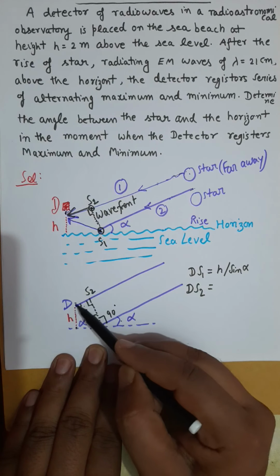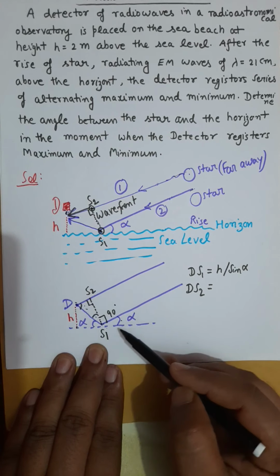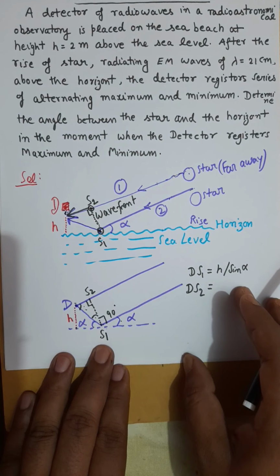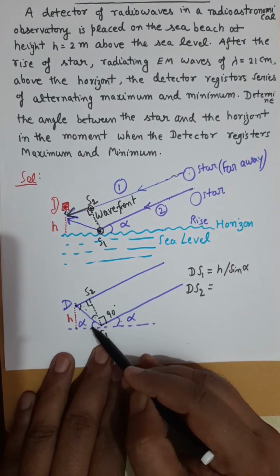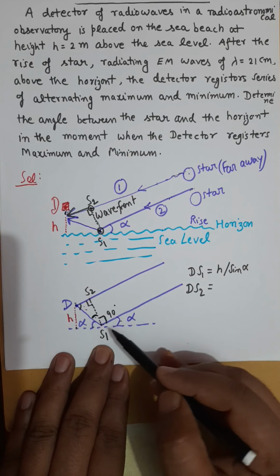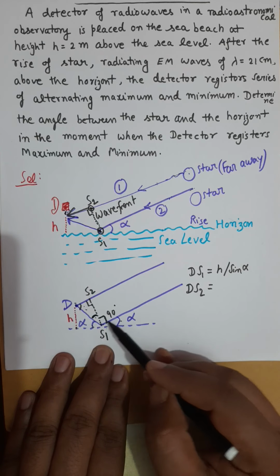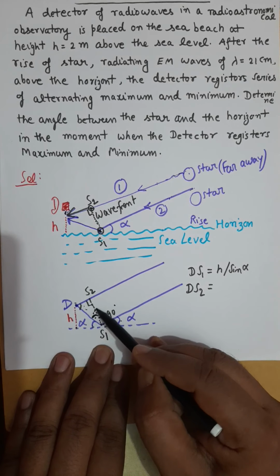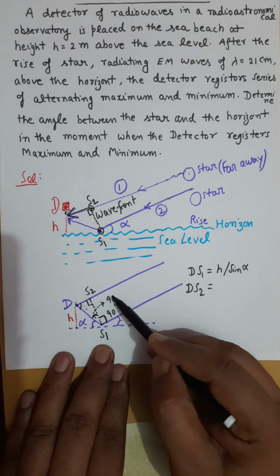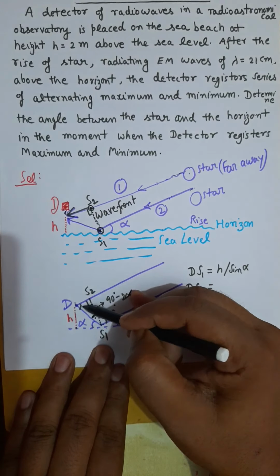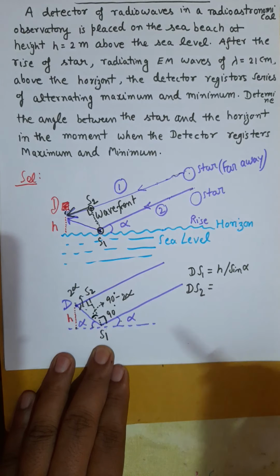And if this is alpha, then ds2 can be obtained as, now we will find this ds2. I have made a mistake. This angle is alpha, this angle is alpha, this is 90 degrees. So this angle will be 90 minus 2 alpha. Let me write here. This angle will be 90 minus twice alpha. So this angle is now 2 alpha.